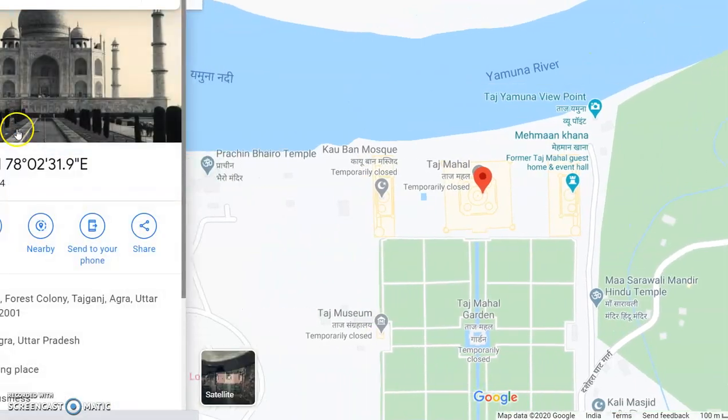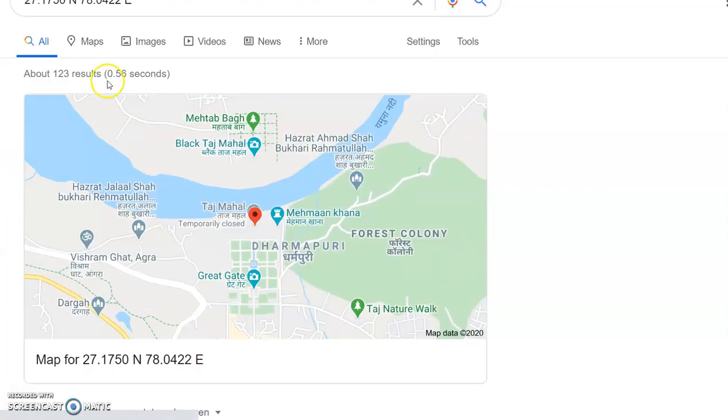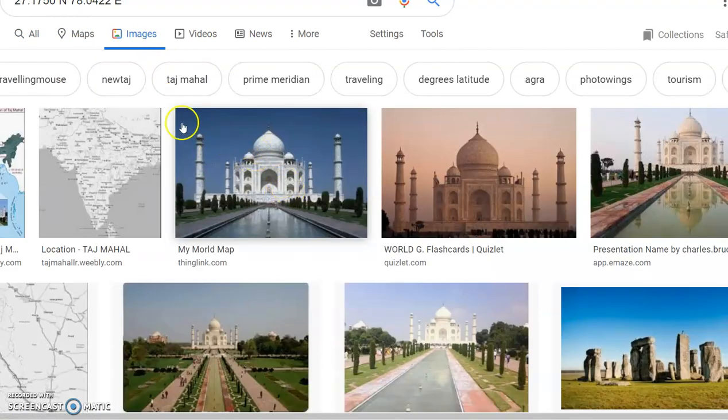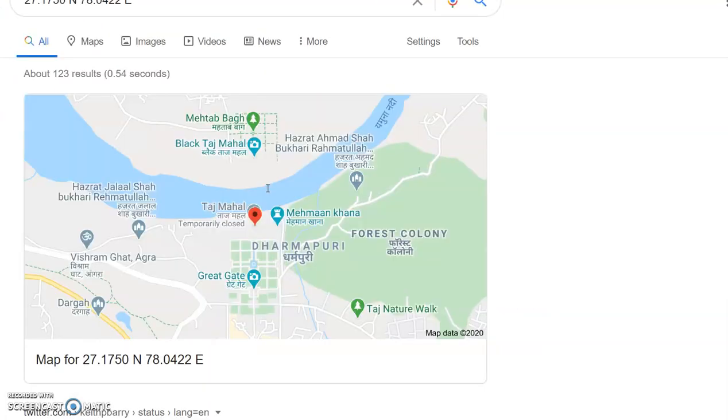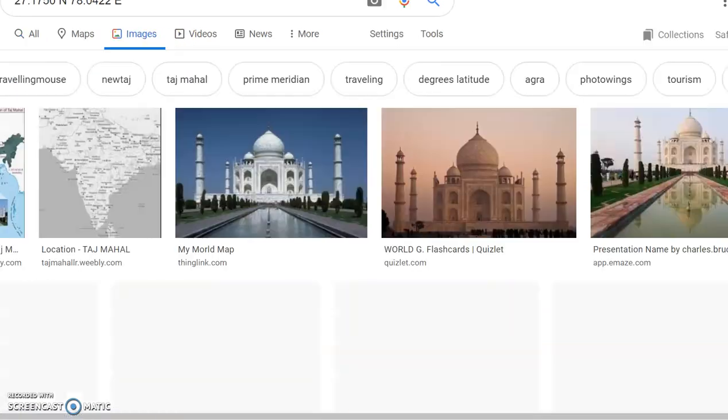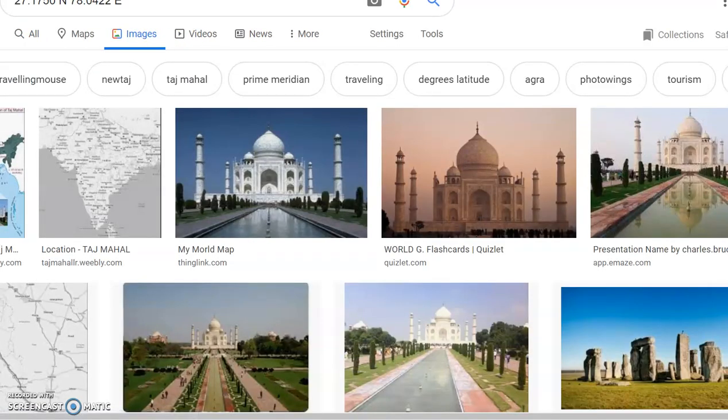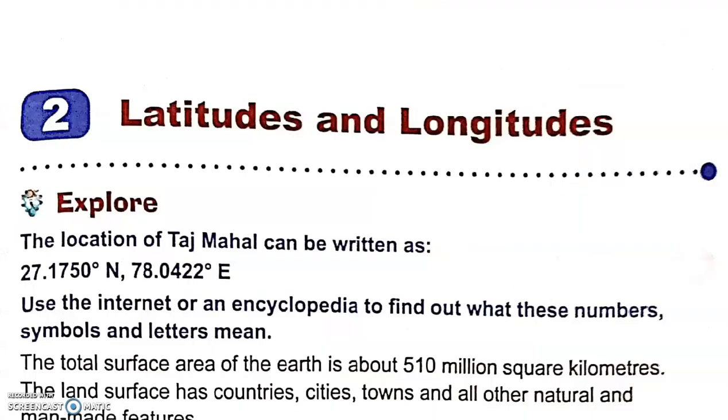As you know, Taj Mahal is the famous monument located in Agra. It is one of the seven wonders of the world, and it is the pride of our India. If you click on this latitude and longitude, and simply click on images, it will show you the image of Taj Mahal. So yes, this is how you can find any place on the globe with the help of its latitude and longitude.